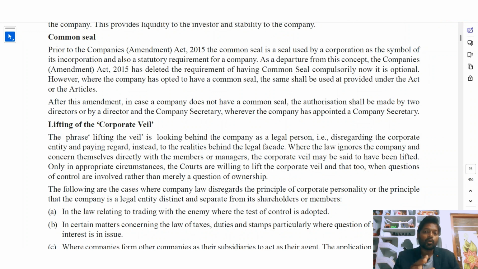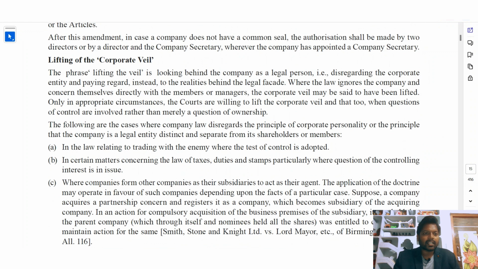So those people who are studying company secretary also have this kind of work, giving authorizations for the companies, for a practicing company secretary. The next feature is lifting of the corporate veil.